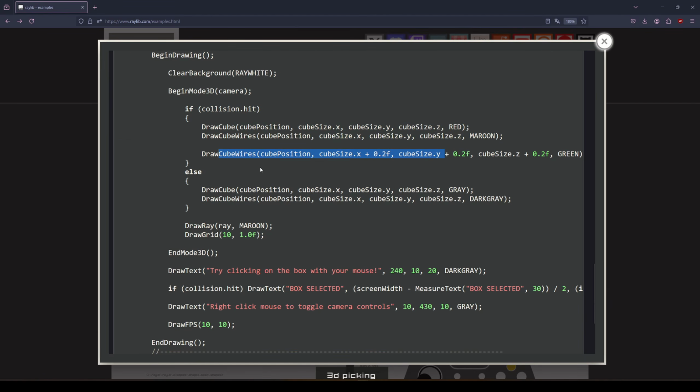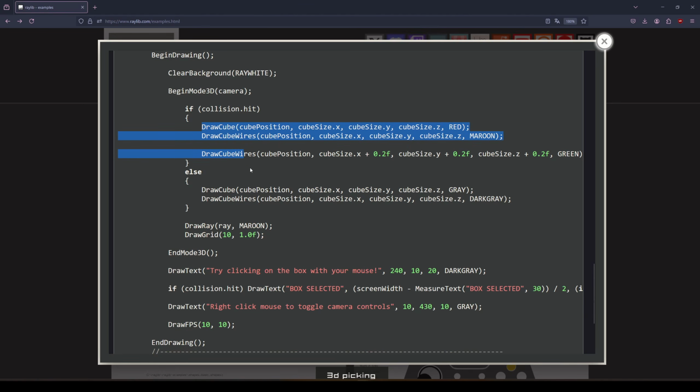But if it's not hit, so if it's toggled, he draws a gray cube. So he draws a red cube if it's selected, and he draws a gray cube if it's not selected. There is no persistent cube in this scene. He's just drawing a cube.